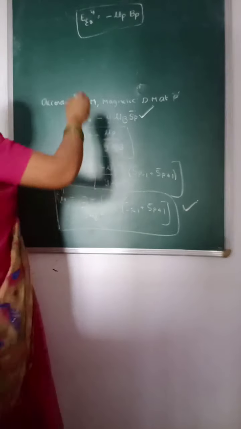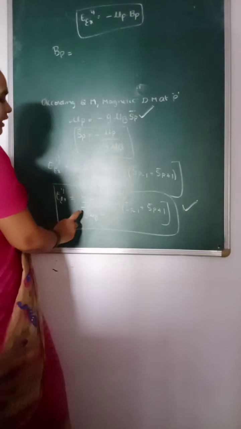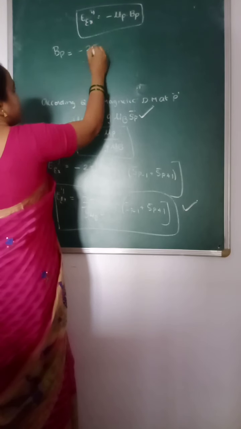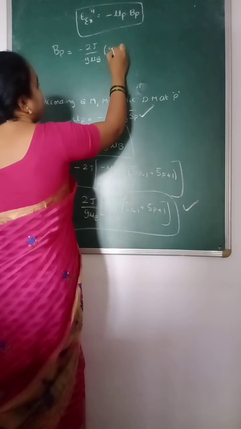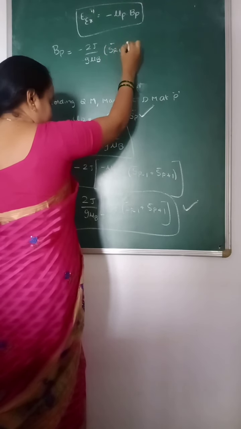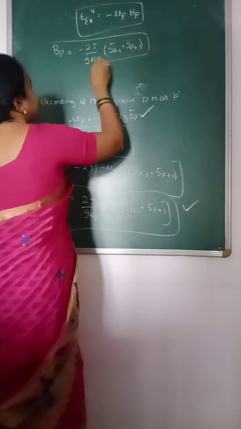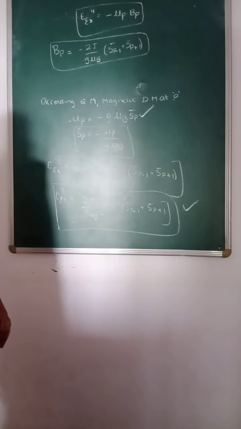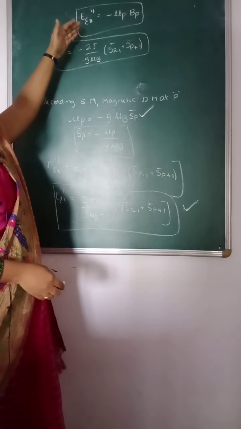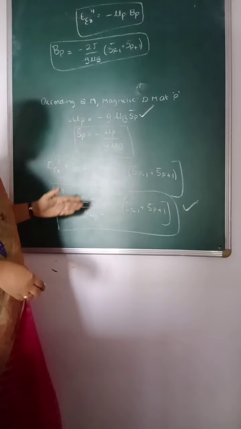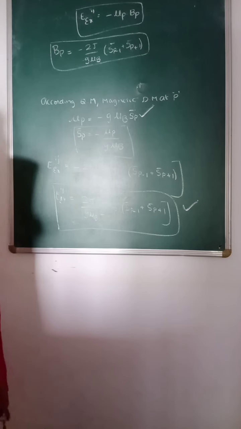So the internal field generated by that electron, Bp, is equal to minus 2J by g mu B times Sp minus 1 plus Sp plus 1. So this is the internal field generated by these electrons. These are the two expressions in terms of the internal magnetic field, and this is the exchange energy in terms of the spin vectors of the electrons.